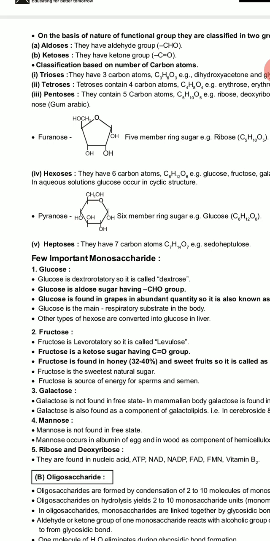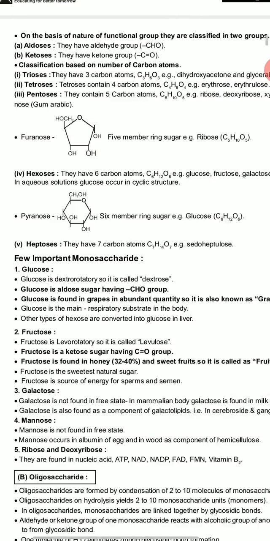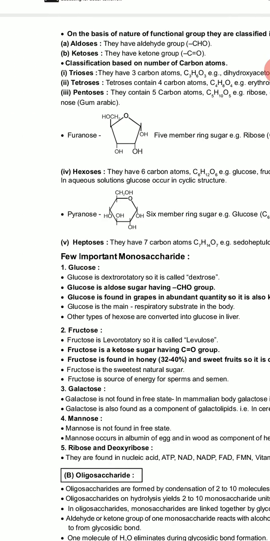Fructose is levorotatory, so it is called levulose. Fructose is a ketose having the C double bond O group. Fructose is found in honey and sweet fruits, so it is called fruit sugar. Fructose is the sweetest natural sugar. Fructose is the source of energy for sperms and semen.